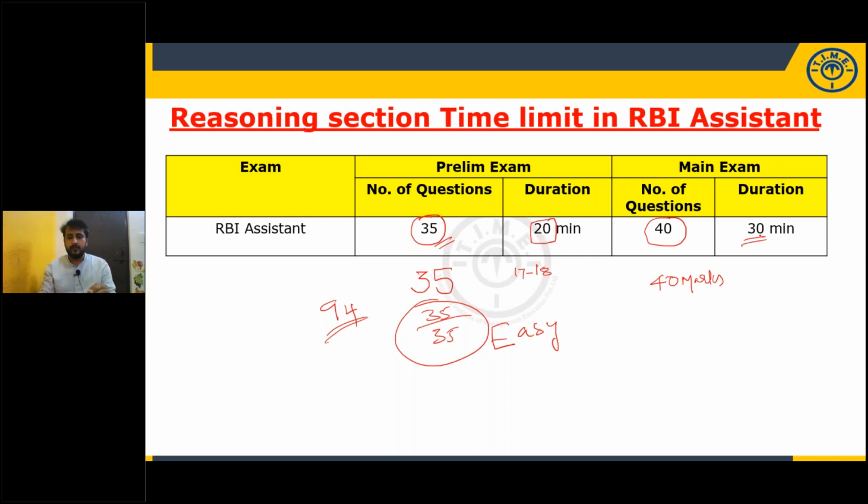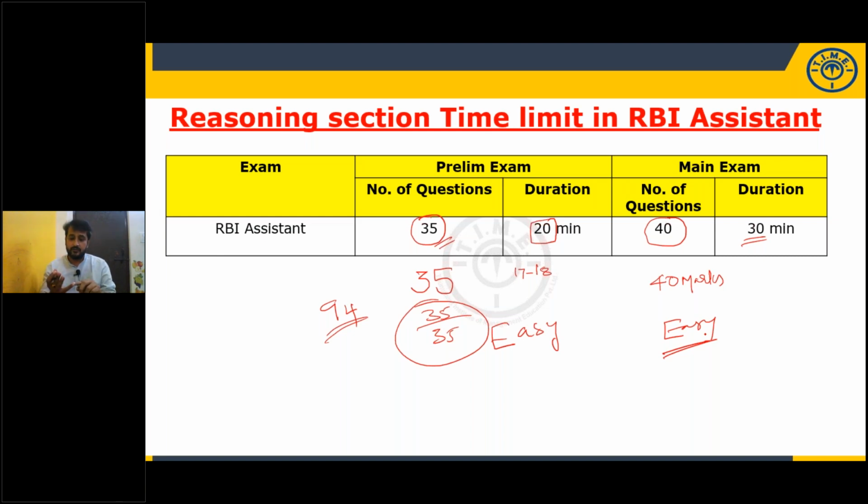Even here you will be given only an easy level of difficulty, not moderate, but easy in mains, not like the level of difficulty of prelims. It is the mains level of difficulty, but you will be given easy models. You can score 40 out of 40 in 30 minutes without any doubt.